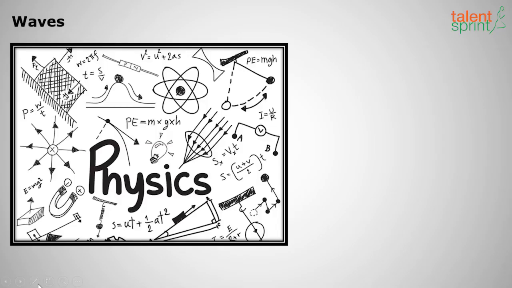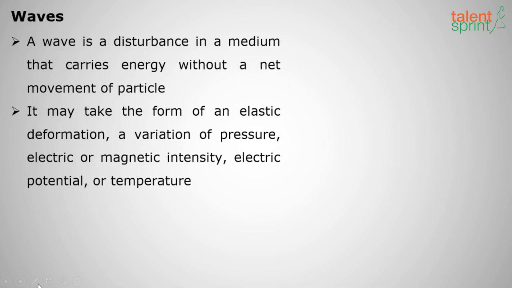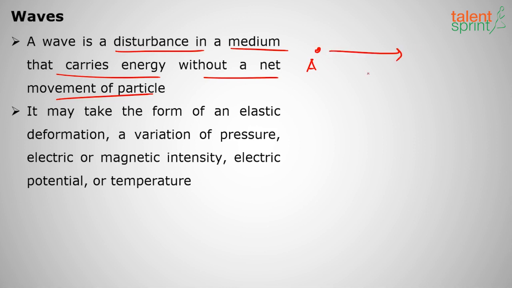So waves. What do you mean by a wave first? A wave is nothing but a disturbance in a medium that carries energy without a net movement of particles. Most of you think that suppose there is a particle A, because of the wave, the wave will carry that particle to a place B. Most of us think that waves will carry the particles, but that will not happen. It will carry only the energy.